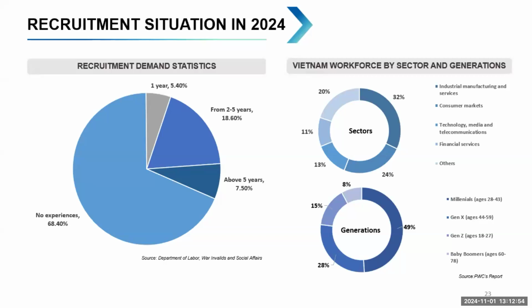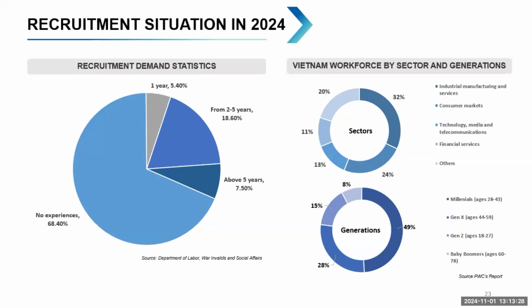So you can see they try to divide the Vietnam workforce by sector and also by generation. The highest one is 32%, industrial, manufacturing and service, and the next one is 24%, the consumer market. Then 13% is technology, media, and telecommunication, and financial service is about 11%.